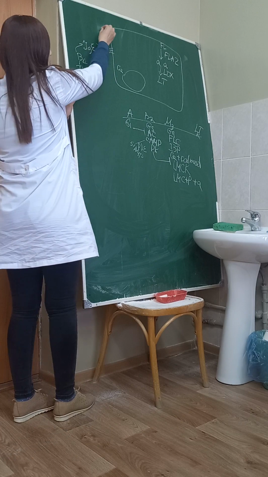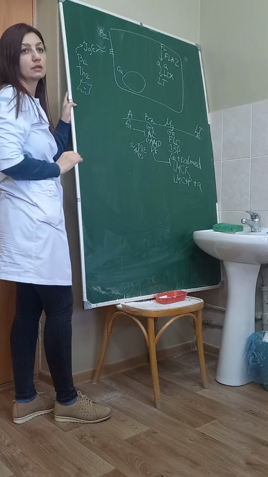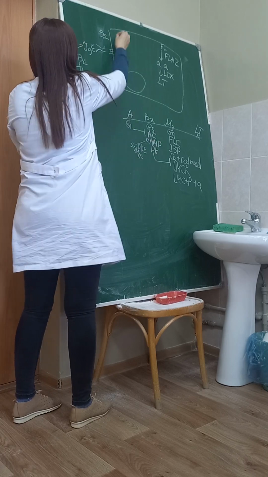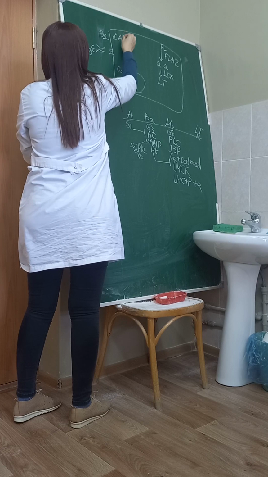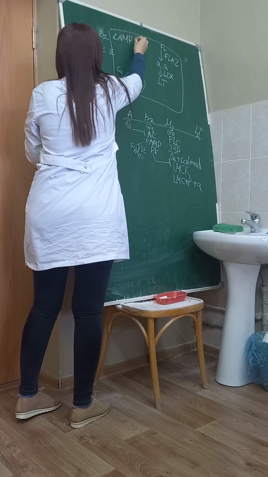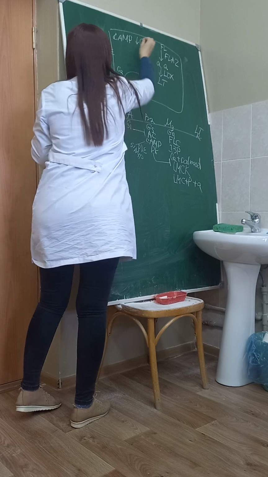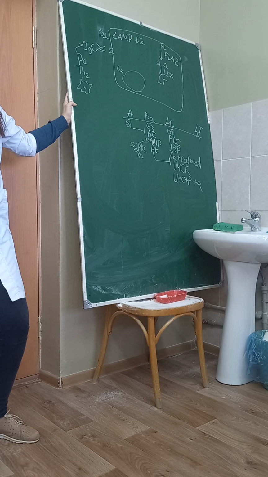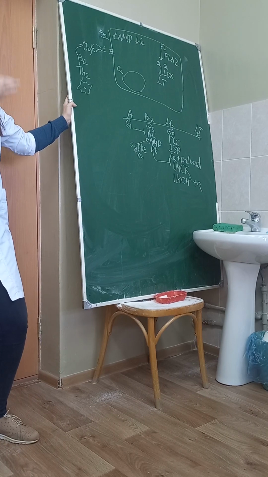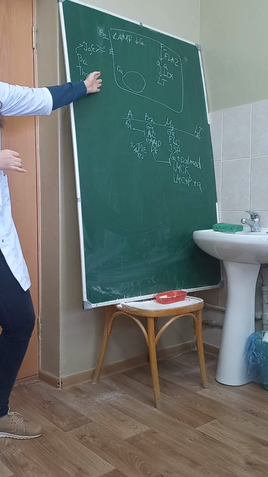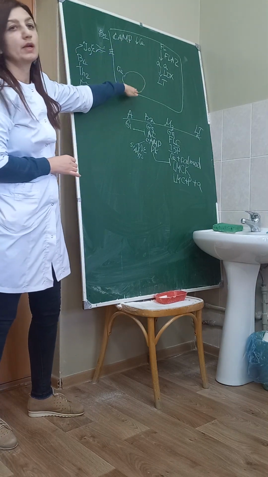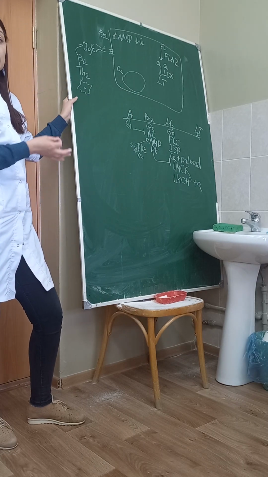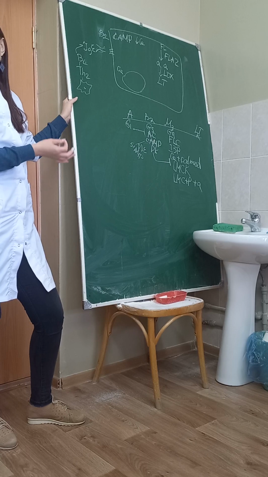Beta-2 receptors we also have on the mast cells. I will not write everything, but I write about cyclic AMP. And cyclic AMP will decrease calcium in this mast cell. Do you remember about platelets? We said that in platelets, cyclic AMP will decrease calcium and prevent aggregation. The same in the mast cell. They will decrease calcium, so prevent what? Degranulation. Yes? And we can say that beta-2 agonists also have anti-inflammatory effects.